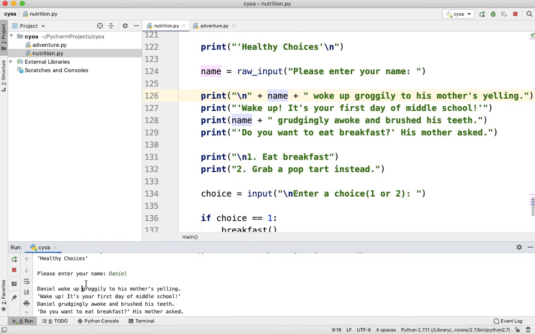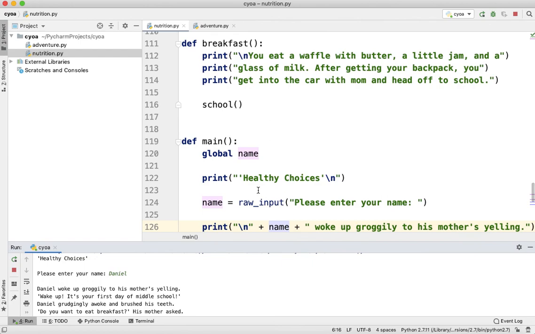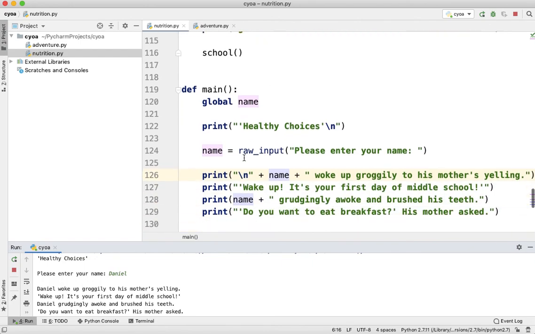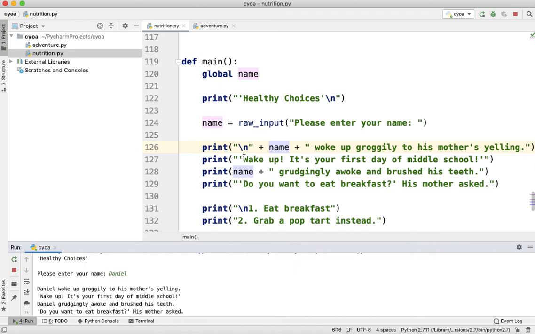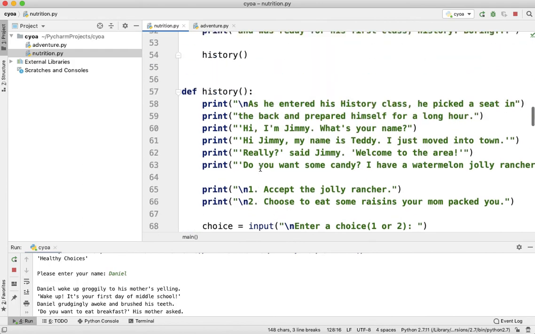So what I want you to do is, for your choose your own adventure, let's go ahead and modify it. You could either modify it or you can write a new one. Okay, but what I want you to do is to add a global name variable and to take in the name in the very beginning of your story and then use your name throughout your program, right?